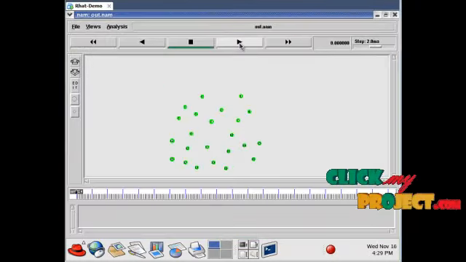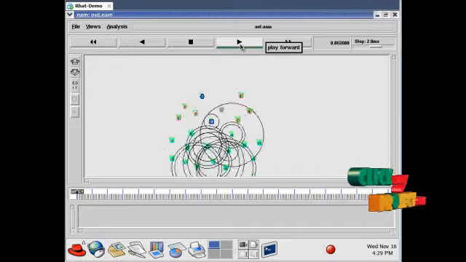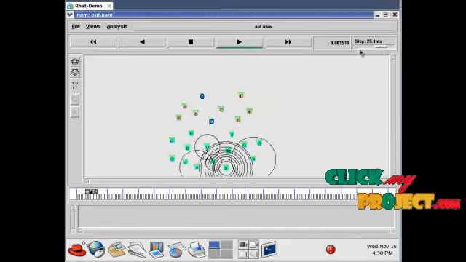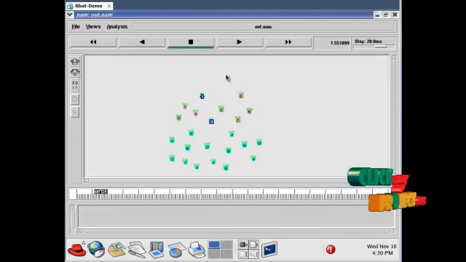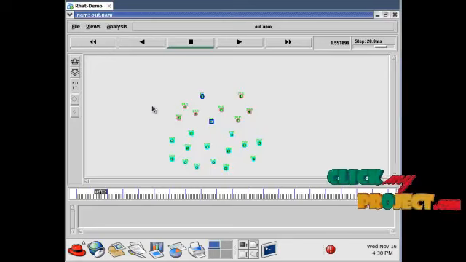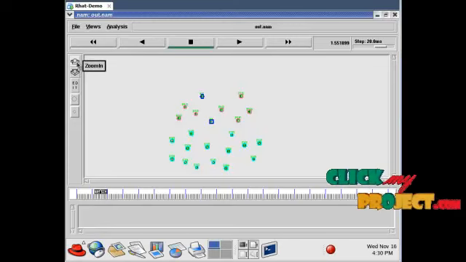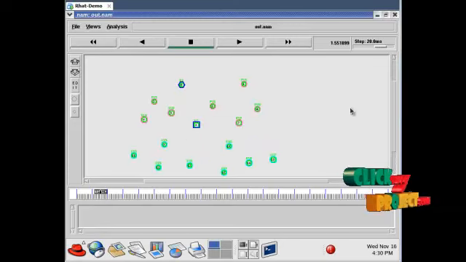When we click on this play forward button, it will work. So we have to increase the speed. Now this is our cognitive radio network, which contains a number of primary users, secondary users and base stations. For zooming the process, click this zoom button.